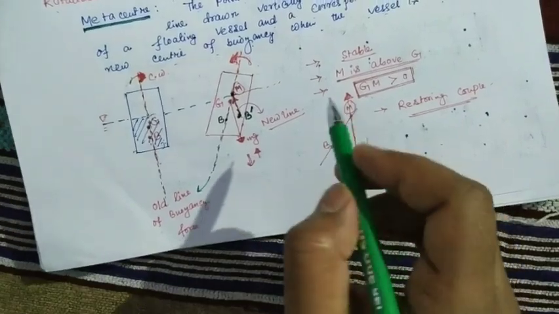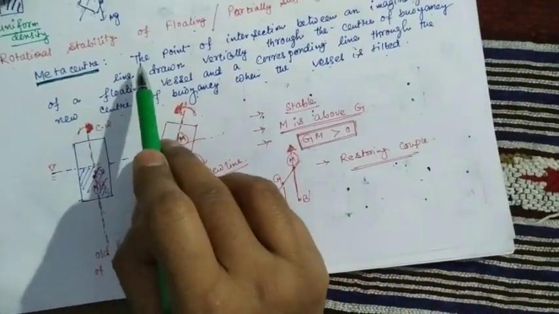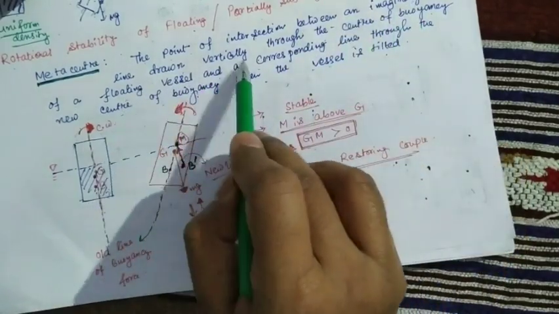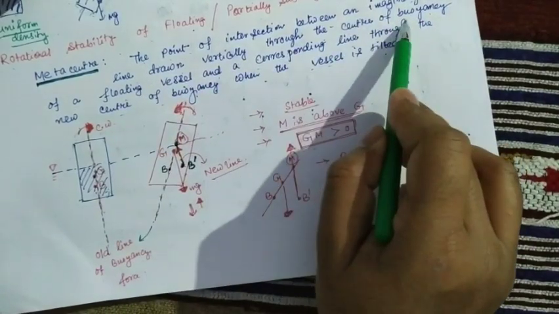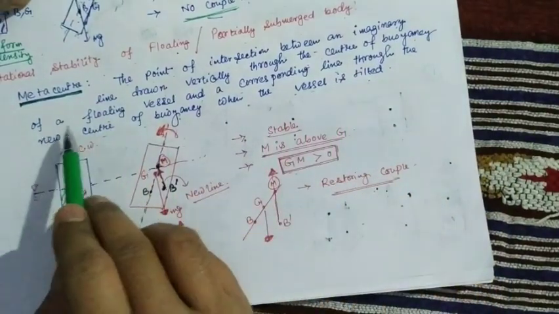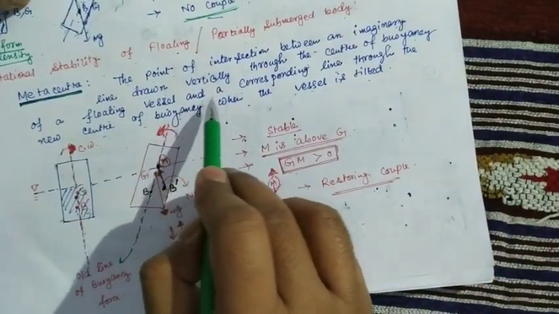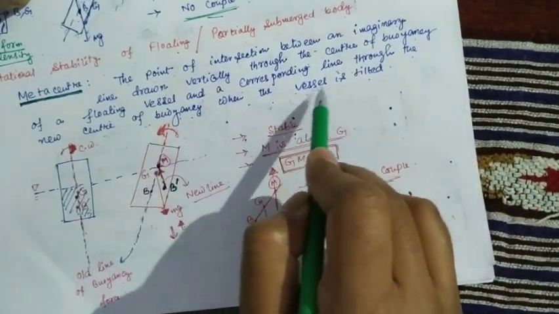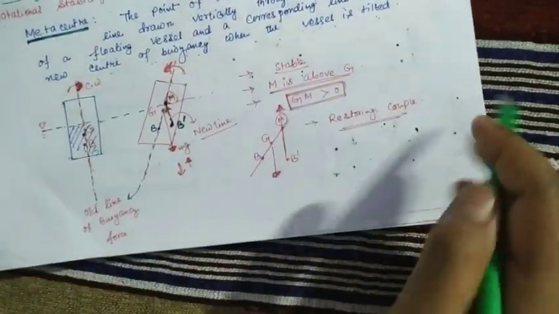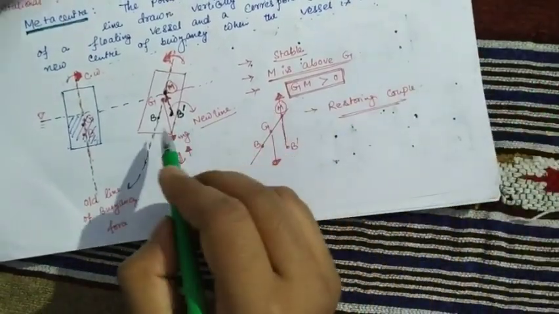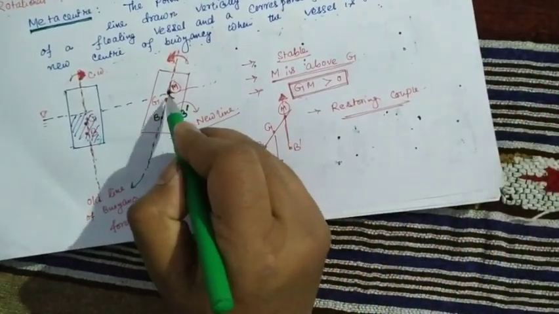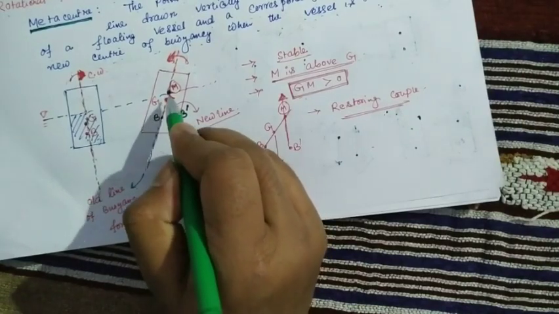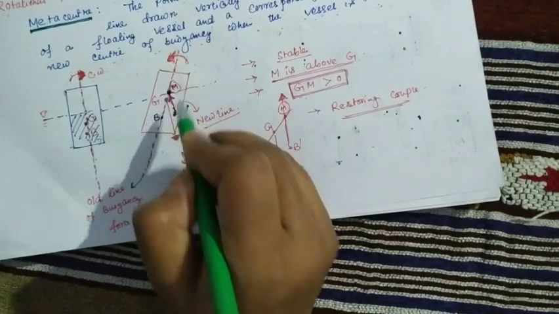Okay, so again, what is the metacenter? The metacenter is nothing but the point of intersection between an imaginary line drawn vertically through the center of buoyancy of a floating vessel and a corresponding line through the new center of buoyancy when the vessel is tilted. So where the original old line and the new line intersect, the point is called the metacenter.